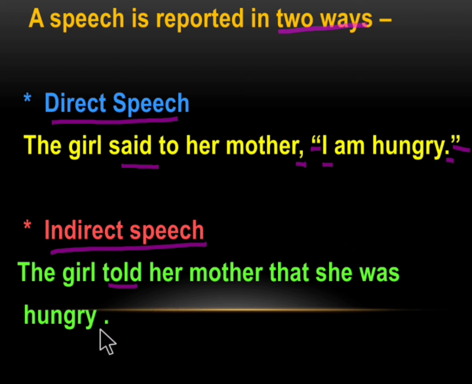We have only a full stop towards the end, and we don't have any capital letters in between. We can see a change in the pronoun. This "I" has changed to "she". So this is the difference between direct speech and indirect speech in written form. If we find a comma and open inverted commas, it is direct speech. If nothing is there, it is indirect speech.